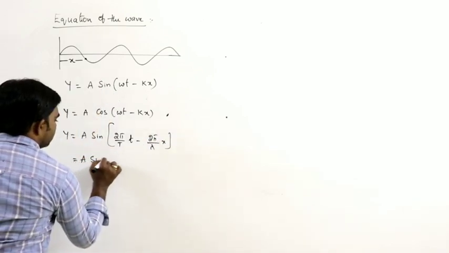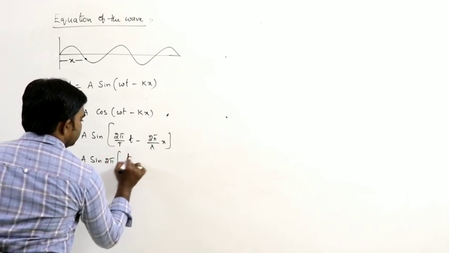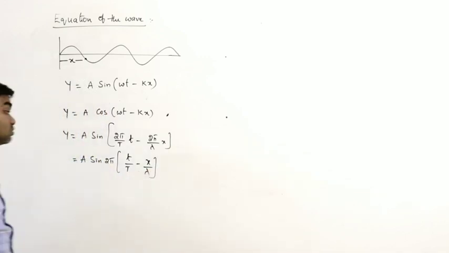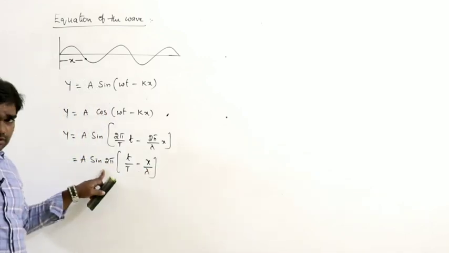A sine 2 pi common, small t by capital T minus x by lambda. This is also one form of the waveform.